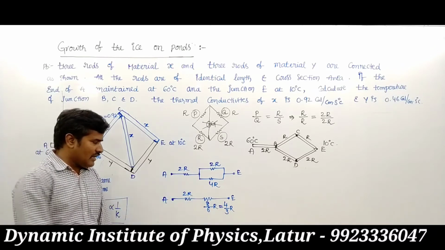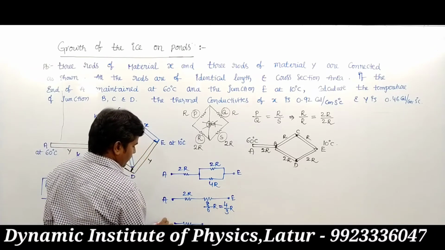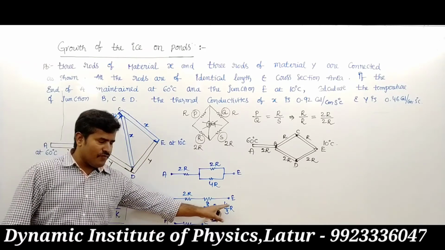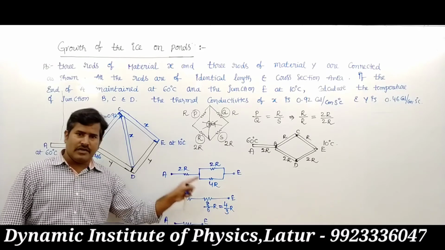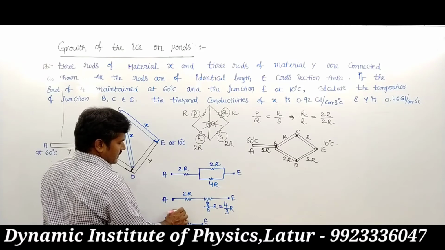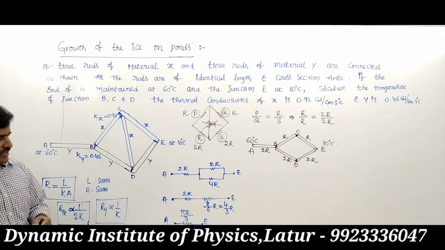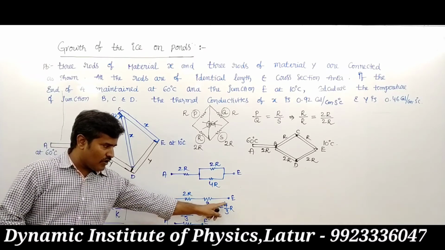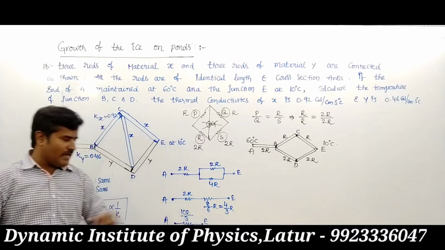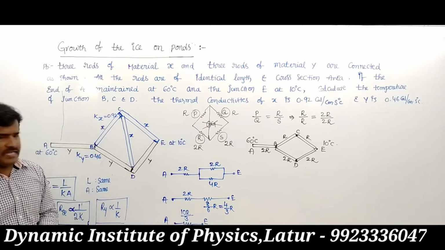After that, the final resistance between A and E: addition of 2R plus 4R by 3, series combination. 2R plus 4R by 3 is written as 6R plus 4R, that is 10R upon 3. The final resistance between A and E is 10R by 3.